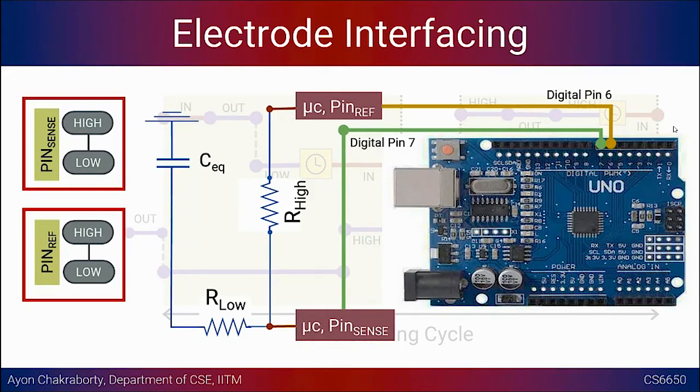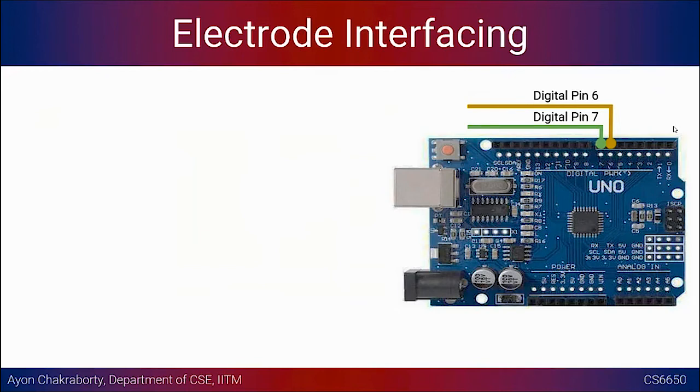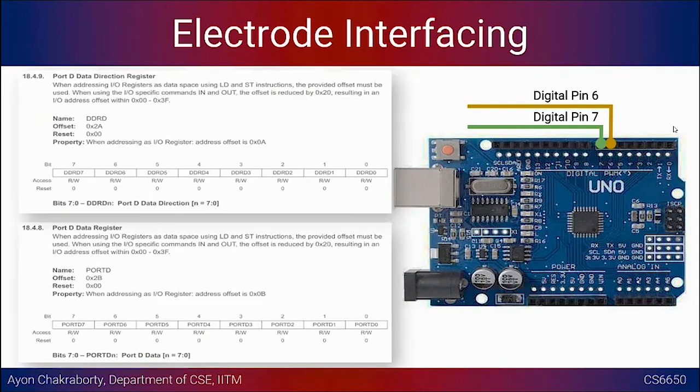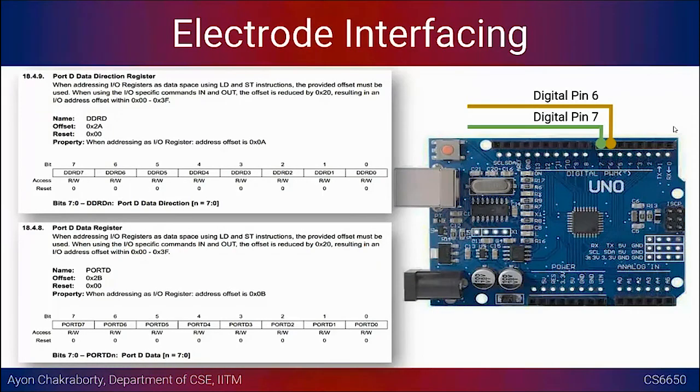Okay, so next is just a recall, right, for people who have forgotten how to do this interfacing. We need to look at the 2 things that are important here. One is we were configuring a particular pin as input or output, right? That basically depends on the data direction register. In the data direction register, if we set a value of 1, it means that it is being configured as an output, whereas if we put a value of 0, that means that it is being configured as an input, right?